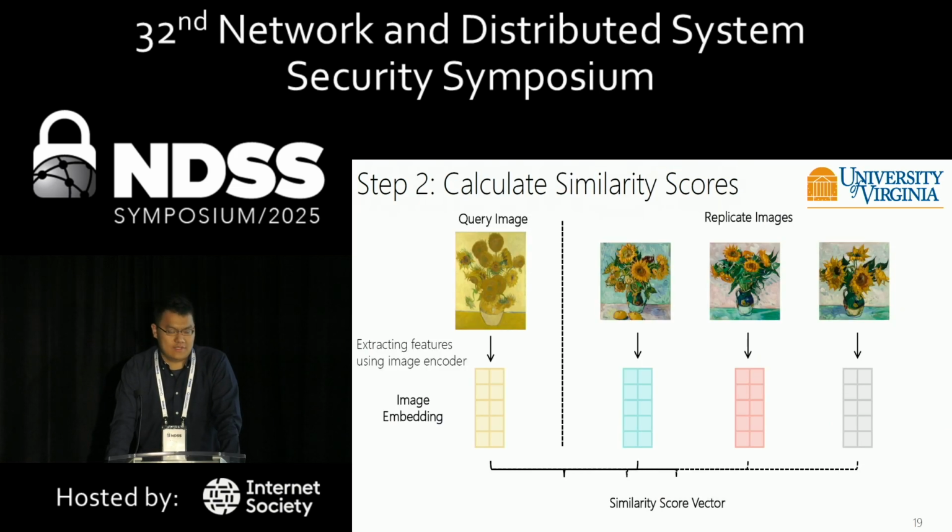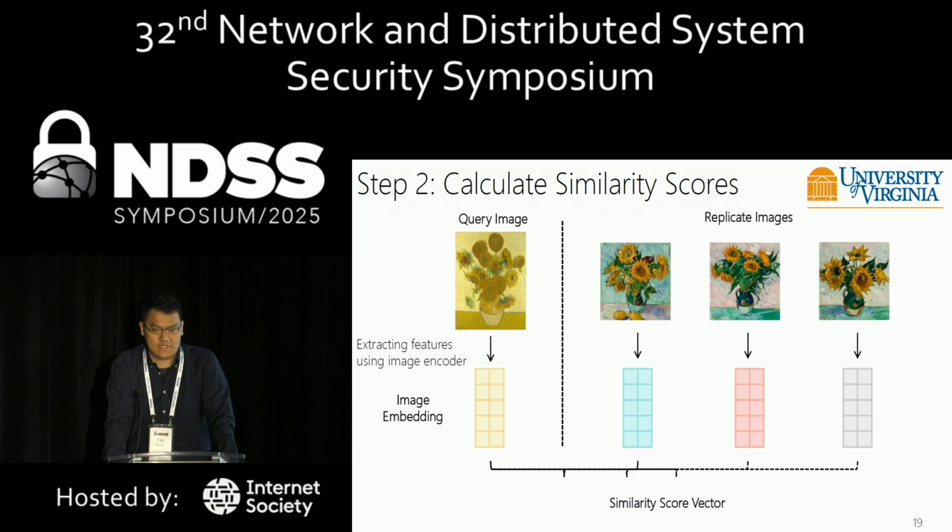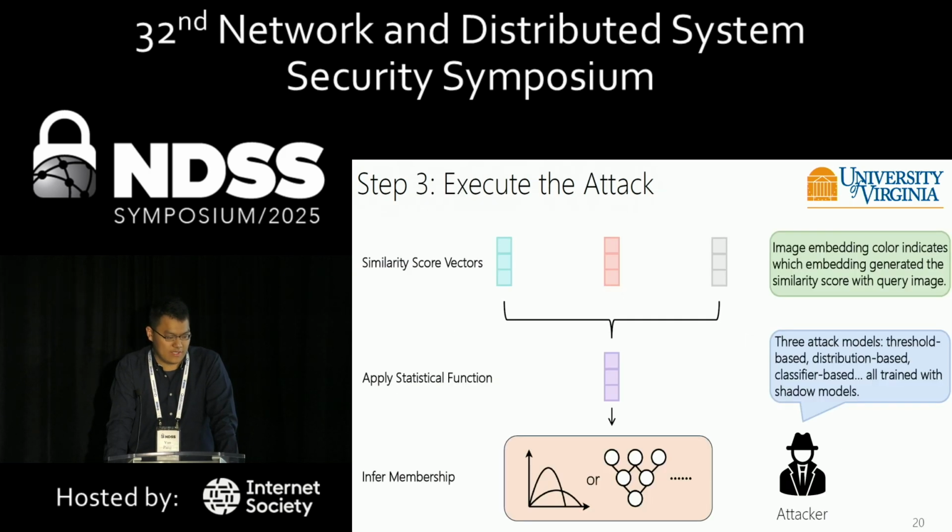After we get the replicate images, we use an image encoder to get image embeddings from the replicate images and the query image. Then we calculate the similarity score between each replicate image embedding and the query image embedding. Then we get similarity score vectors, and we apply a statistical function to get the processed score vector, and we feed these processed score vectors to the attack model. In our attack, we consider 3 different types of attack models: a threshold-based attack model, a distribution-based attack model, and a cluster-based attack model. The attack models are all trained with data from the shadow model.